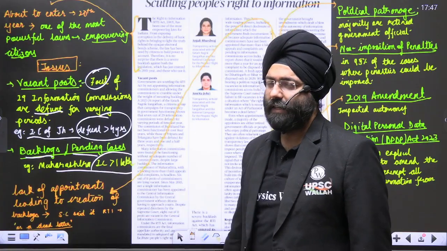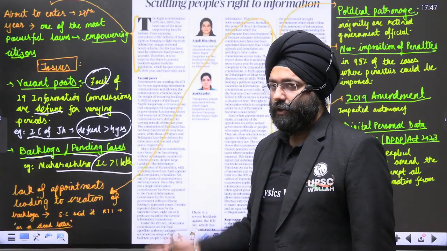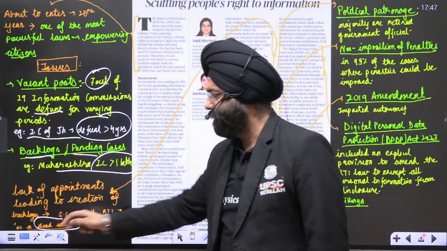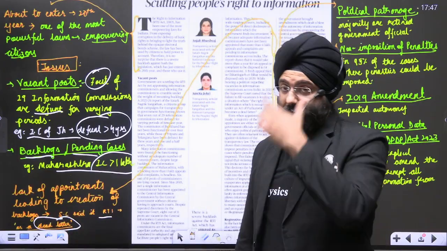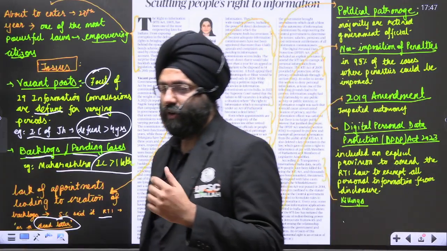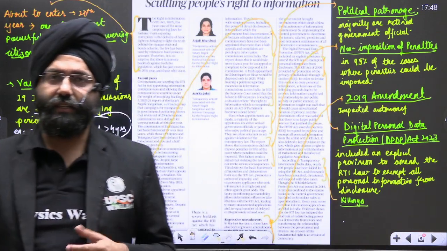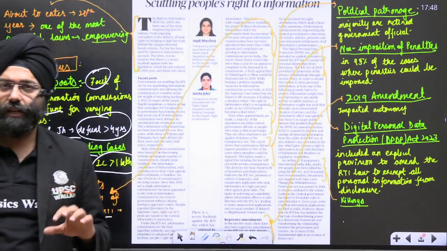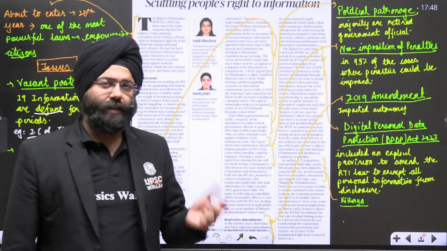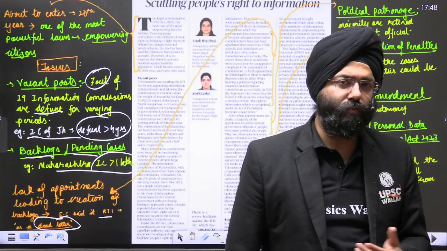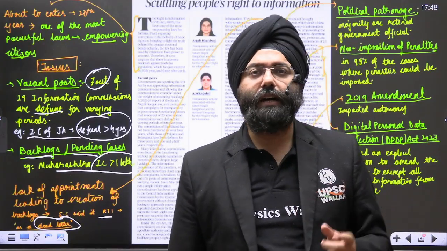With respect to appointments not being made and the pendency that is there, the Supreme Court has basically said that the RTI is like a dead letter. Why dead letter? A person files an RTI in order to get information. In most cases, if a reply is not coming, it is like a dead letter for the person. On the other hand, one common practice being adopted is that because the information cannot be given, people try to link it under the exemption list.